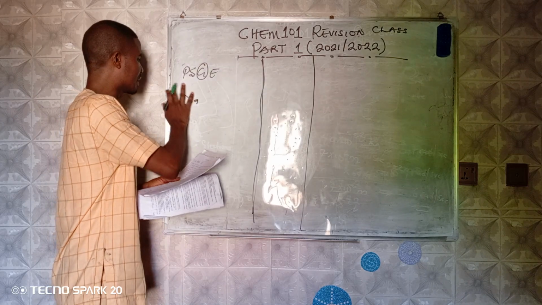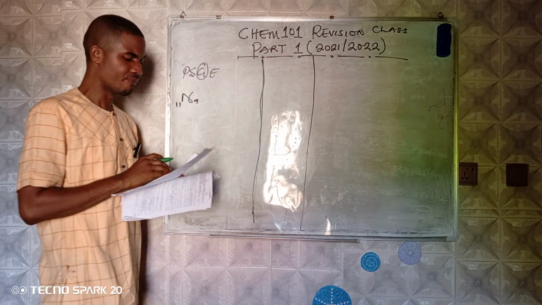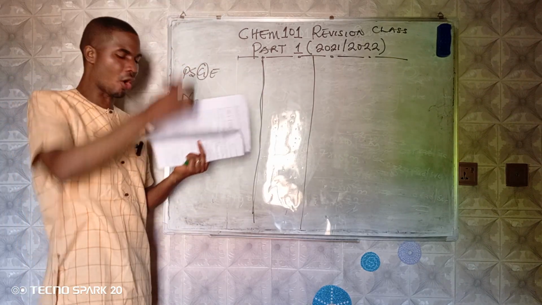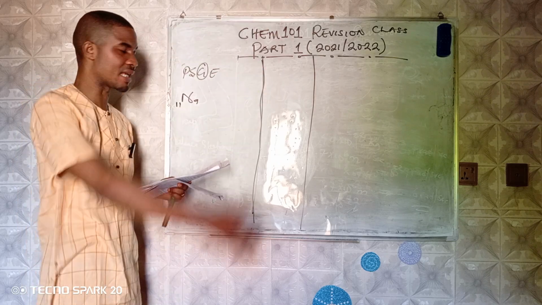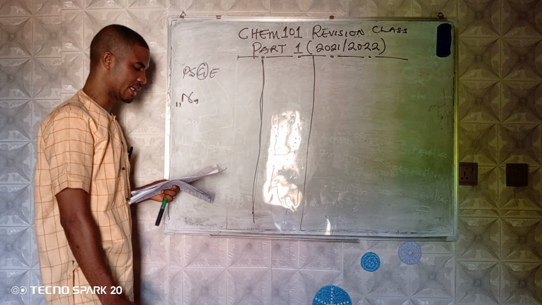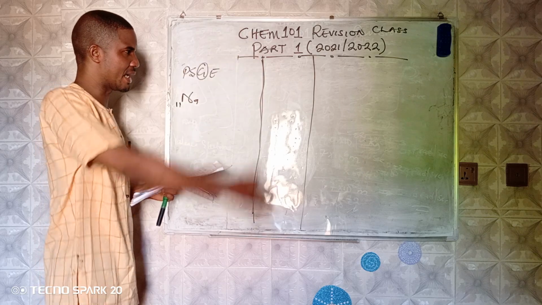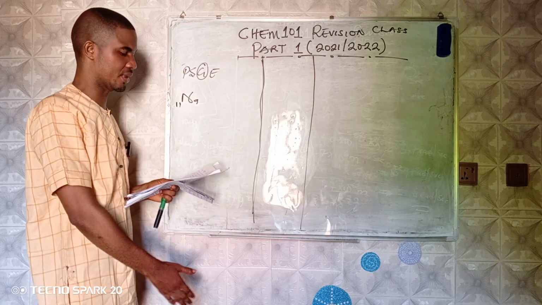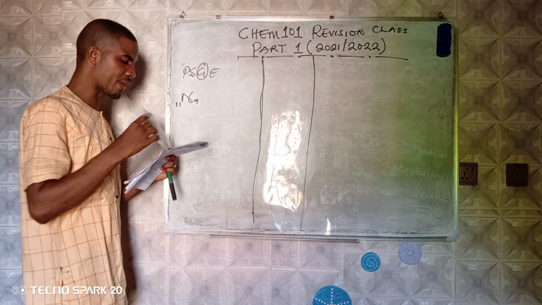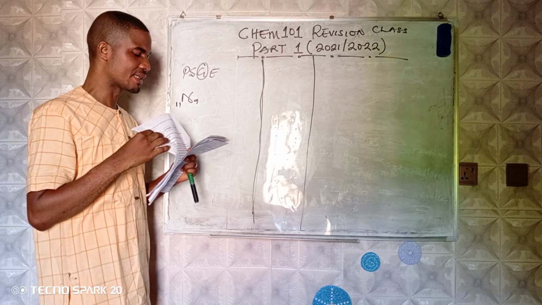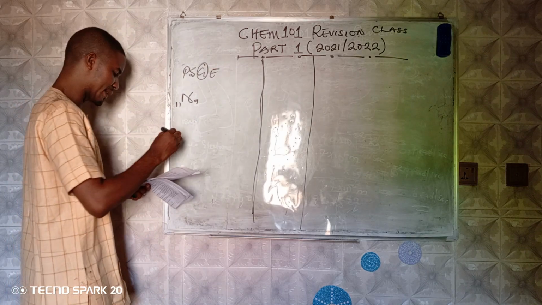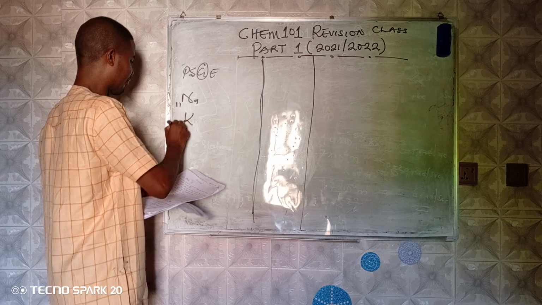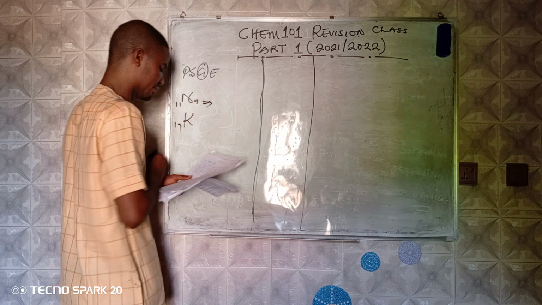Okay, let me write it down. It has atomic number 11. Now, all the elements in that row in the periodic table will have the same electrons in their outermost shell. From the options we have 7, 9, 18, 19. 19 will be the answer, let us check why. 19 is potassium.